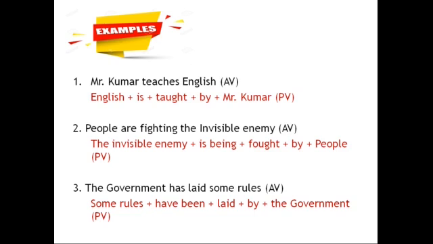And whenever it is perfect tense, been will come. Quite obvious. So, some rules have been laid. Laid only, V3. And by, once again, the preposition. And the government, which is the subject, has taken the place of the object. Right? Come on.